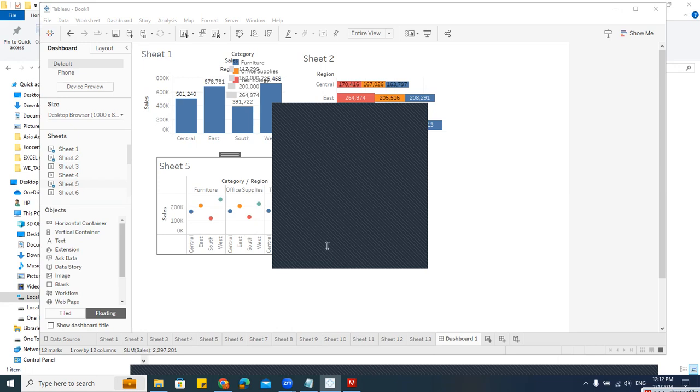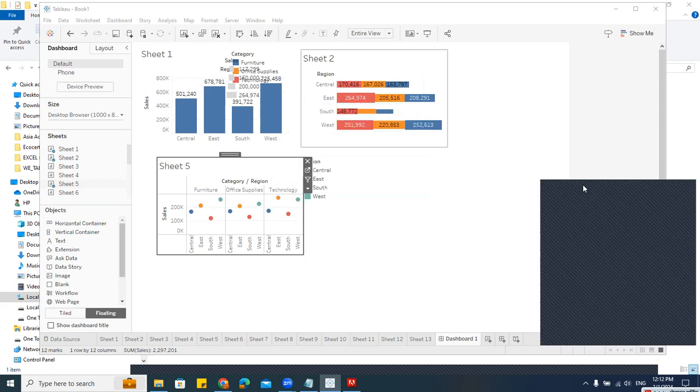Giving permission, subscriptions. How can I do the practice? You download the public version. If you don't have the full version, go and download the public version. You can practice, and you'll get a lot of data. You can go to our Telegram channel. There are so many data sets which I've already given, so you can download those.